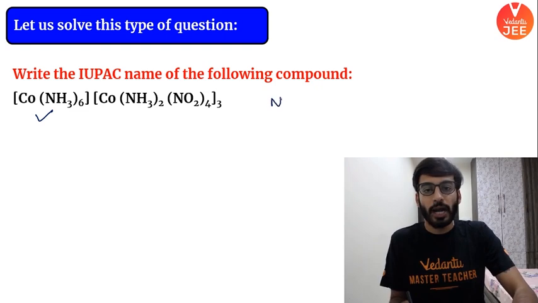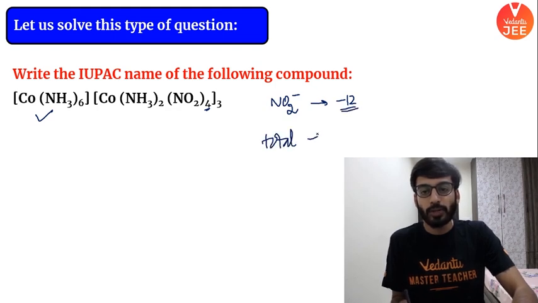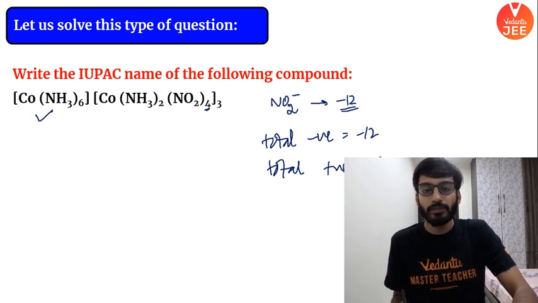Beta, what is the charge on NO2? I told you it is minus. And how many do you see? 4. 4 into 3 is what? 12. So beta, can I say total negative charge is minus 12? So because the complex is overall neutral, there must be plus 12 charge overall.